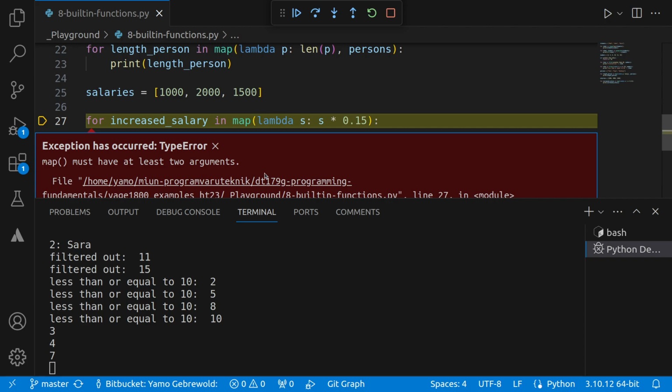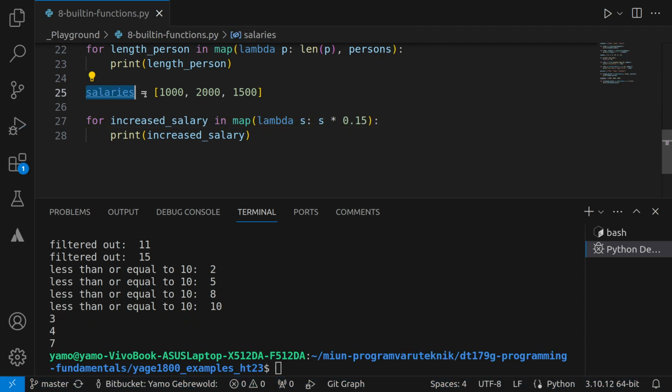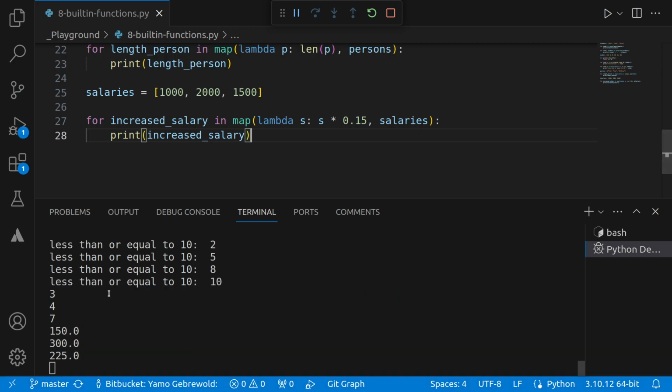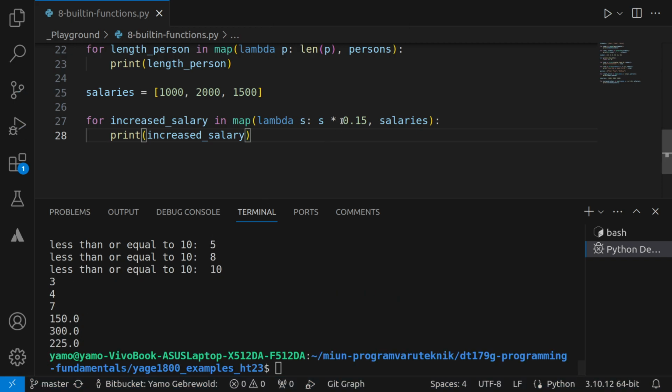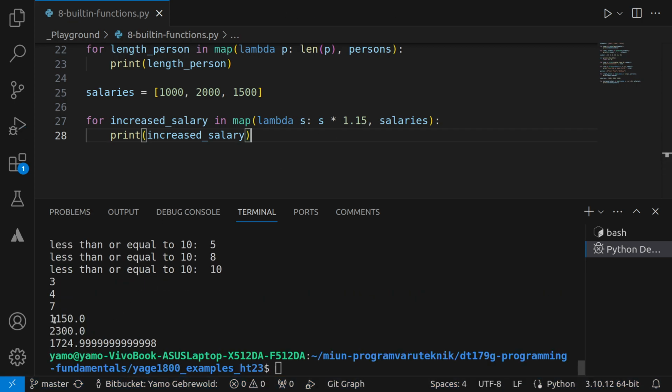If I print this out, oops, yeah, that's good to know. It fails, right? What's the problem? The problem is that I didn't provide the list, of course. It's a silly mistake. And let's run this again. And now we see, oh, I actually decreased it. That was stupid of me. It should be 1.15. My math wasn't proper. Good that it showed. So now we see that it actually increased the salary by 15%, which is nice.